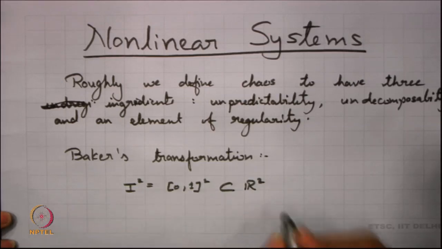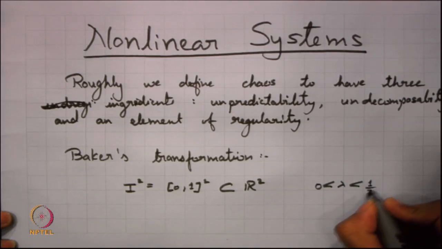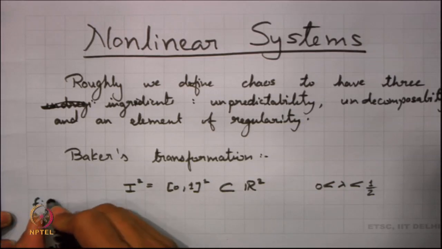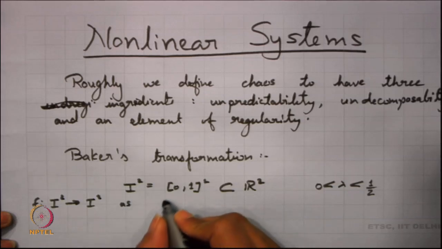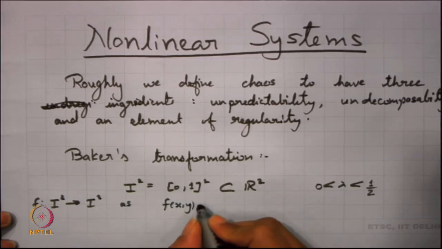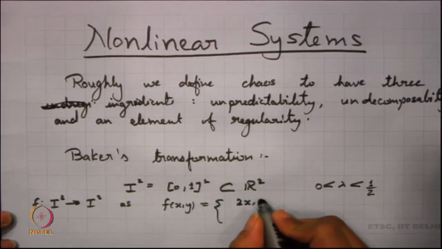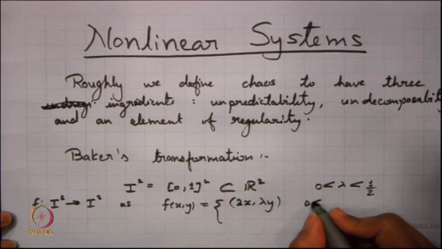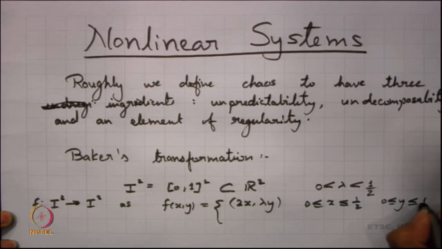We let our lambda be between 0 and half, and we define f from I square to I square as f of (x, y) is (2x, lambda y) for 0 less than or equal to x less than or equal to half and 0 less than or equal to y less than or equal to 1.